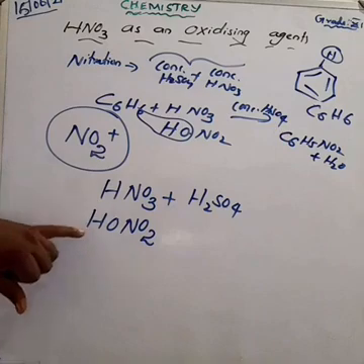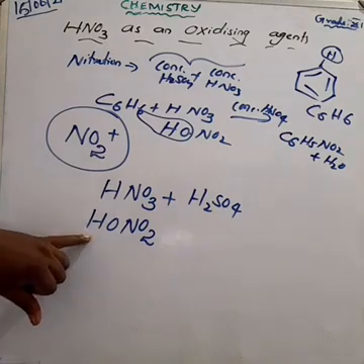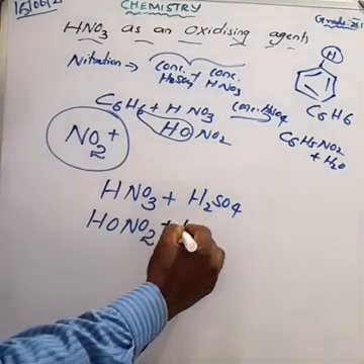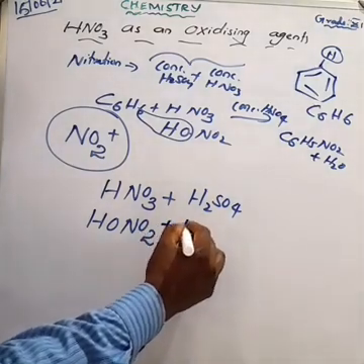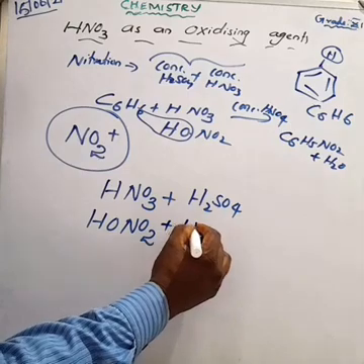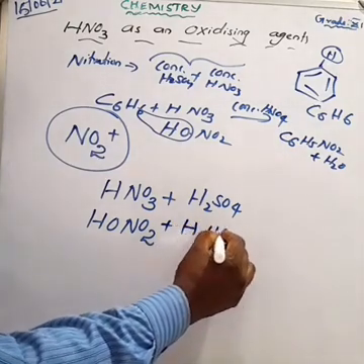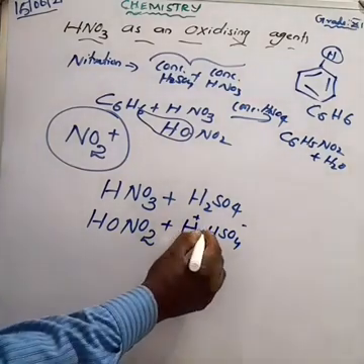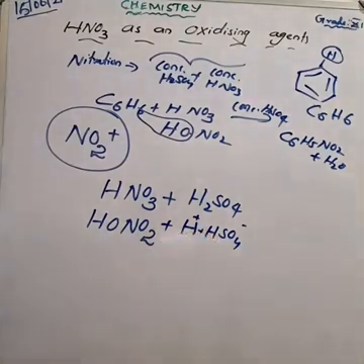What is the formula of nitric acid? HNO3. This can be written as HO-NO2. Plus, what is the formula of sulfuric acid? H2SO4. I am going to write it as H plus and HSO4 minus.